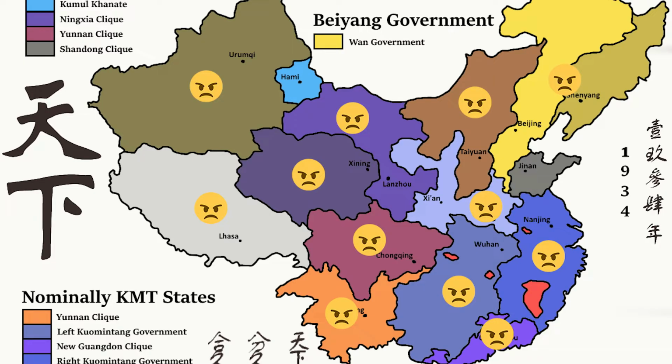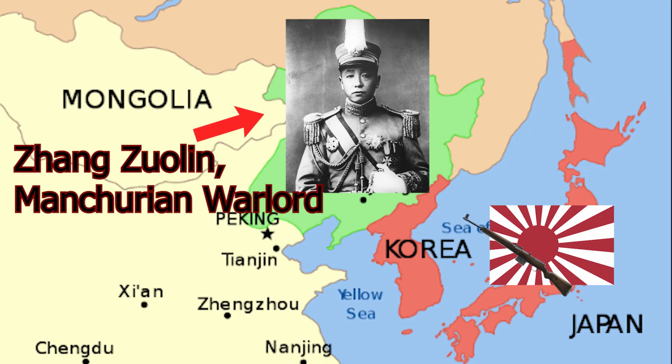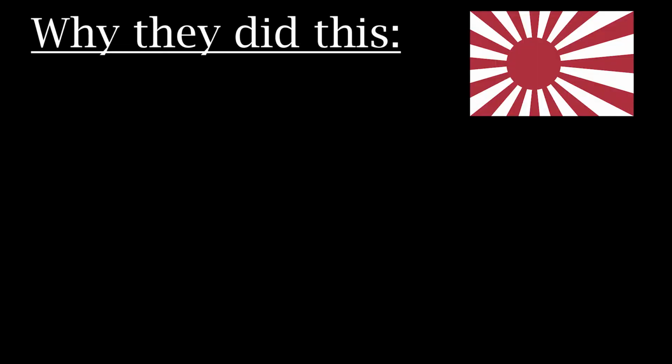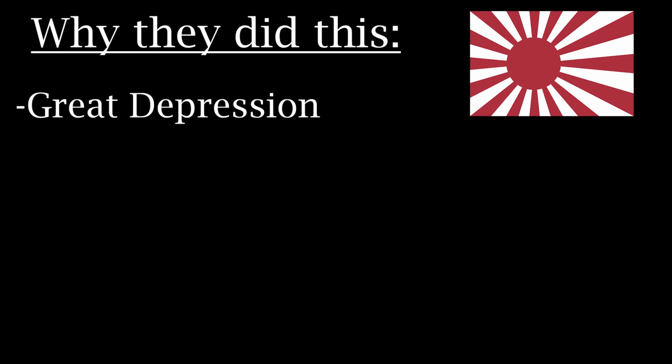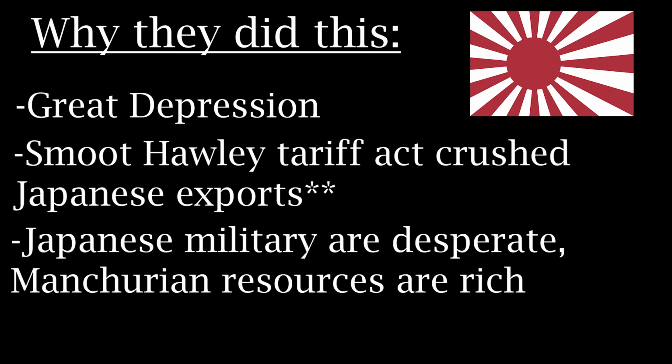Prelude to the war. While a divided China was fighting amongst themselves, Chiang Kai-shek's northern expedition moved to take over Manchuria. This worried the Japanese, who had their eyes on this territory. Japan's military, against the emperor's wishes, assassinated Jiang Zuolin. Prior to this, Japan was a nation struggling economically due to the Great Depression and America's Smoot-Hawley Tariff Act, which crushed Japanese efforts. All of this prompted the Japanese military to invade the resource-rich land of Manchuria.